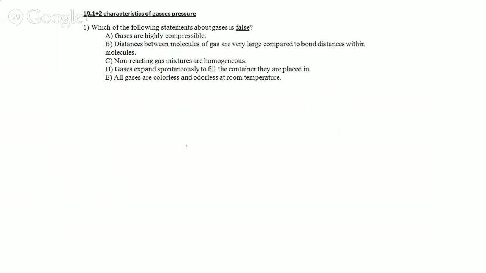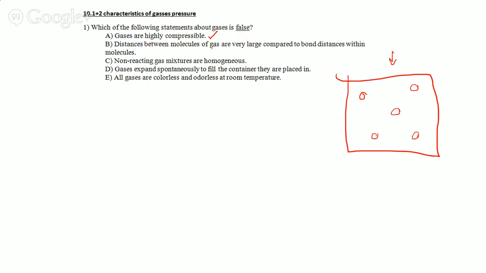All right, looking at characteristics of gases and pressure. First question, which of the following statements about gases is false? First option, gases are highly compressible. That is very true, right? If I were to draw a particle diagram, the particles of gas would be really far apart, which is why you could compress them. The distance between molecules of gas is very large compared to the bond distance within the molecules. Absolutely, they're really far apart.